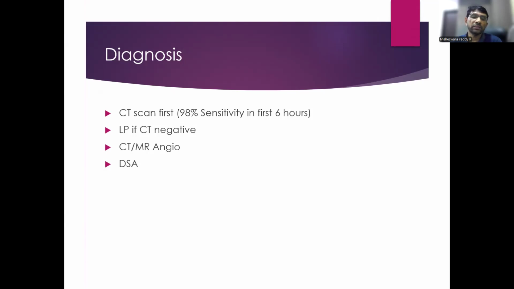If the SAH is there, we should know the site of the aneurysm and the neck of the aneurysm. For that, we need to take a CT angiogram or MR angiogram. Of these, CT angiogram is best. The other is DSA, digital subtraction angiography, which is an invasive angiogram. This is also used to diagnose aneurysms and hemodynamic flow also.